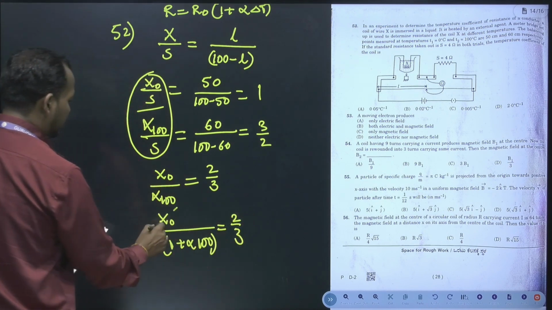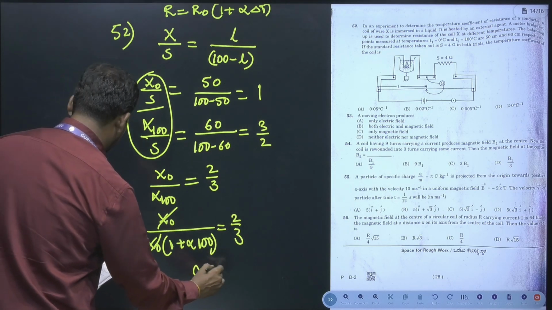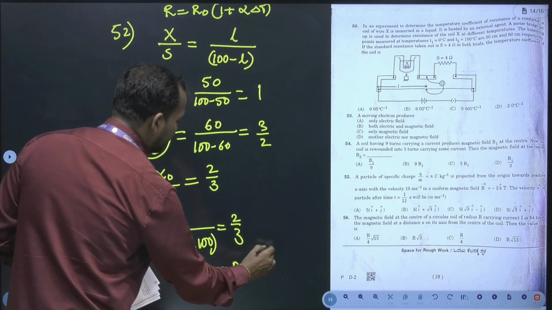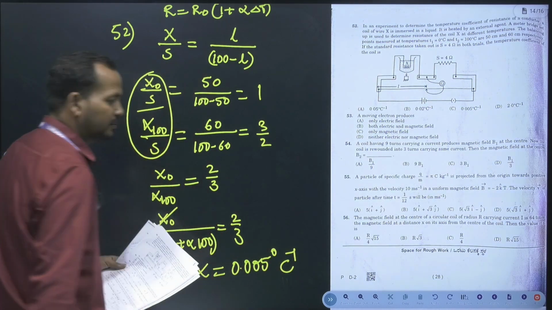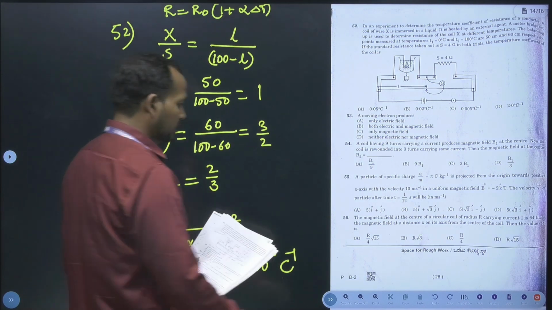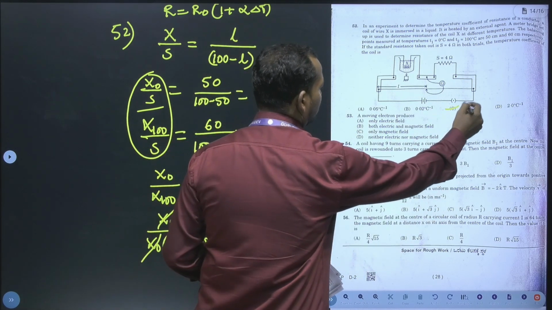Now X naught cancels. If you calculate the alpha, that alpha is equal to 0.005 per degree Celsius. So this is your answer. Yes, this is option C.